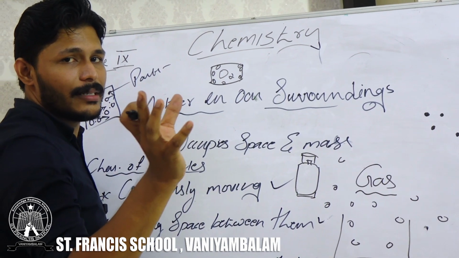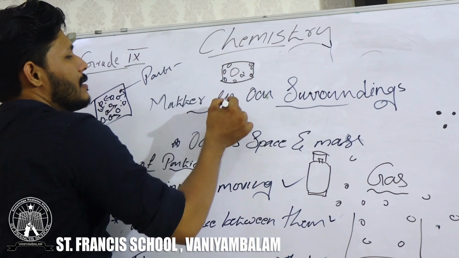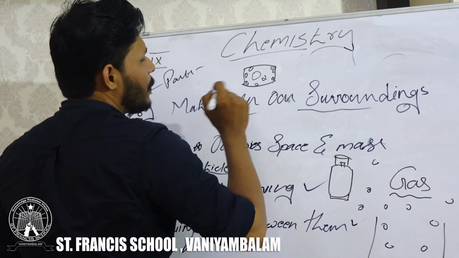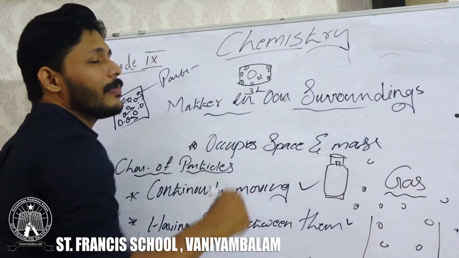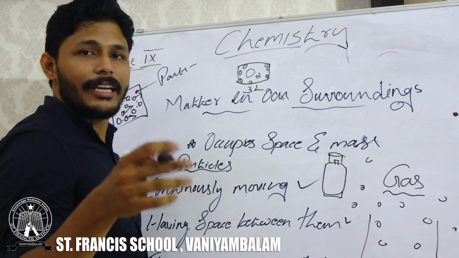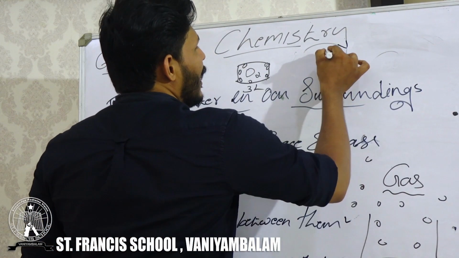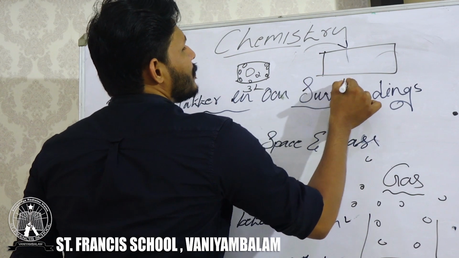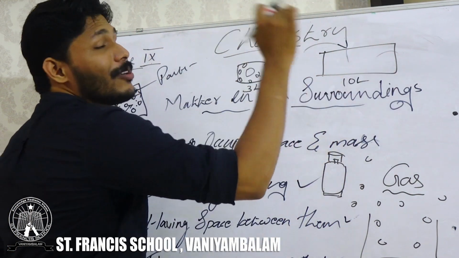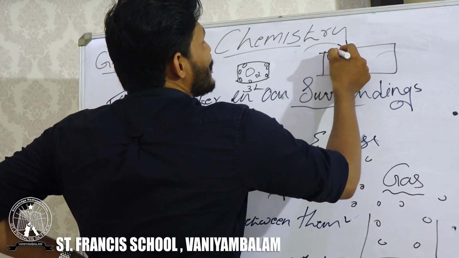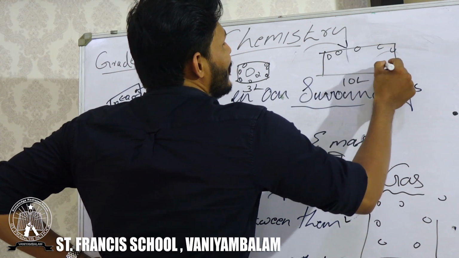Suppose this is a 3-liter cylinder, and we take another cylinder of 10 liters. I fill the same amount of gas inside, and the gas particles will fill the edges of that cylinder itself.